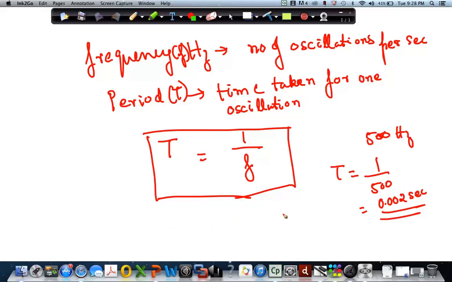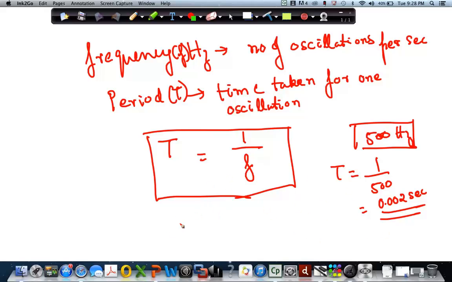Frequency is 500 hertz. What's the period? 1 by f. 1 by 500 is 0.002. How? You divide and see. Yeah, fine.